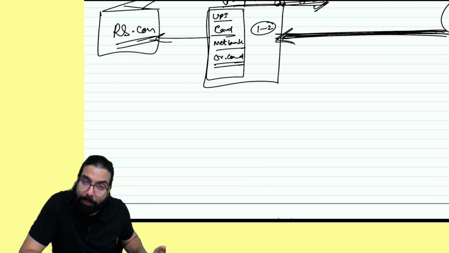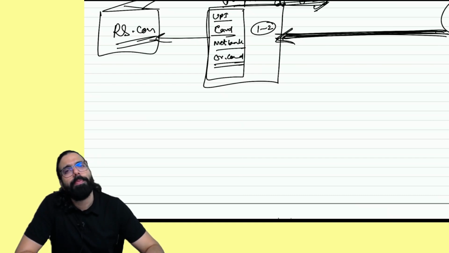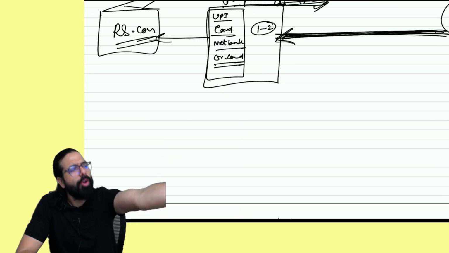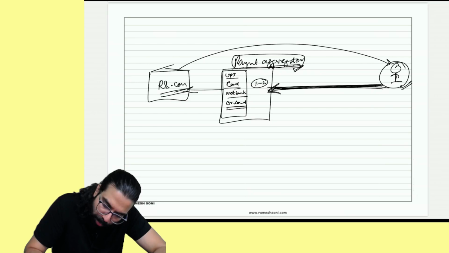And hence, the clarification which came was, yes, payment aggregators can be considered as an acquiring bank only, because when you read the acquiring banker definition, it says it can be a bank, financial institution, or any other person who is basically collecting the money. So you tell me one thing, yes, sir, they are also collecting the money. What does a payment aggregator do?